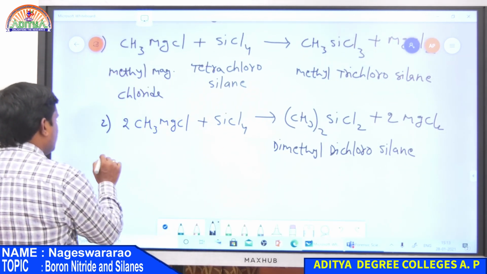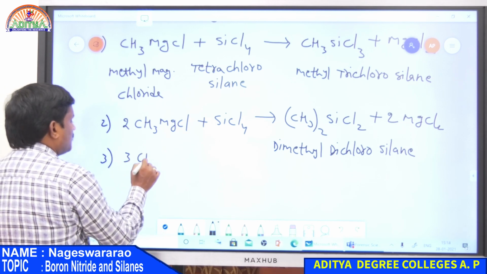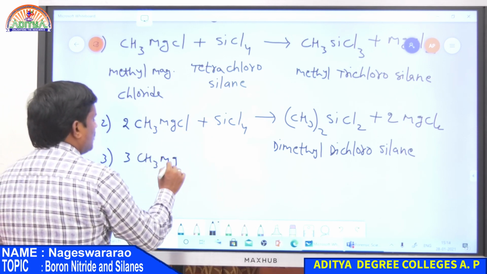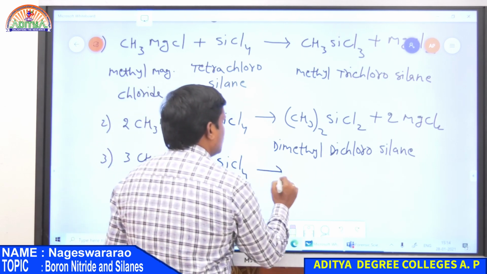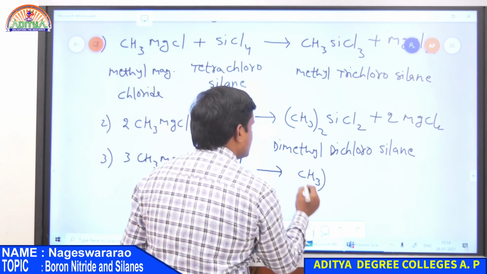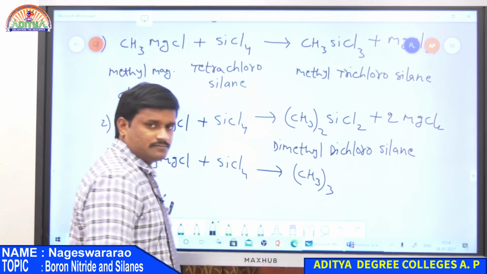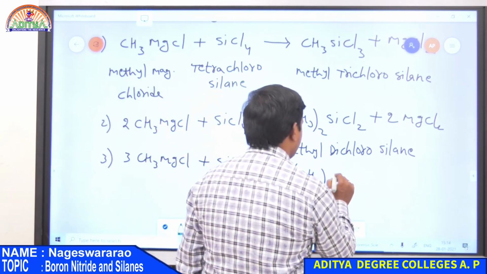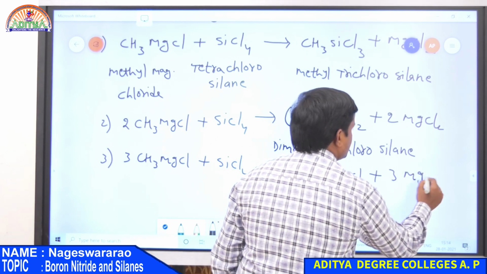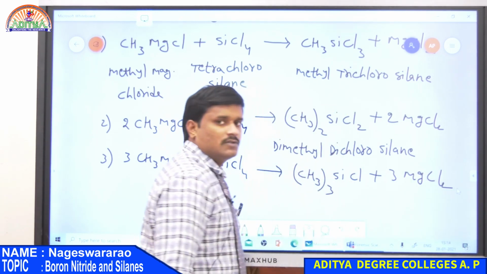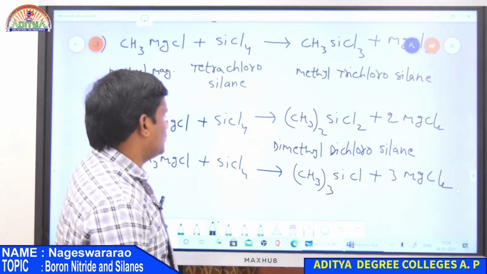And the third one is by taking 3 moles of RMgX. Whenever 3 moles of CH3MgCl are reacted with SiCl4, it gives trimethyl, that is (CH3)3SiCl, plus 3 moles of MgCl2.